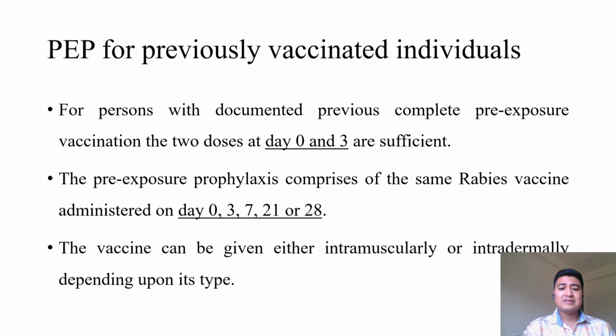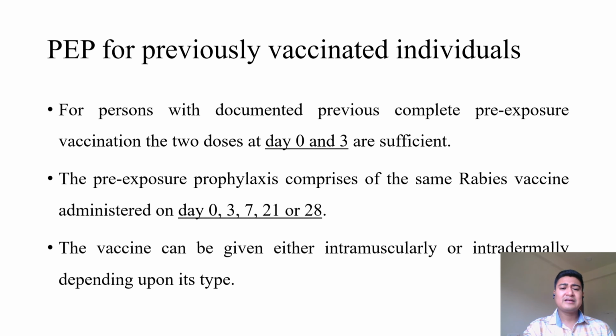Generally, these persons are dog handlers, veterinarians, hunters, naturalists who go to the field and wildlife, and wildlife photographers. With these professions, the pre-exposure prophylaxis is to be given.